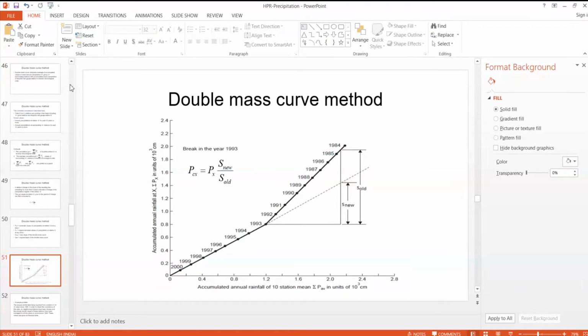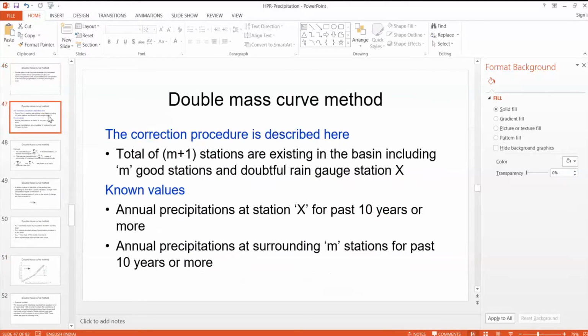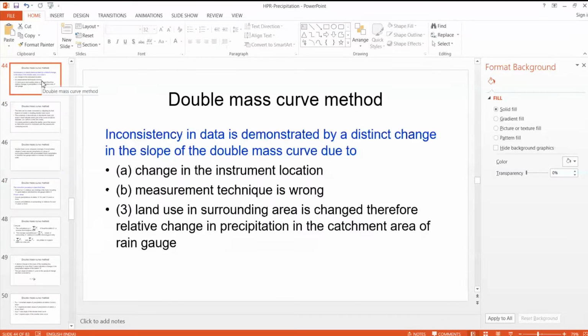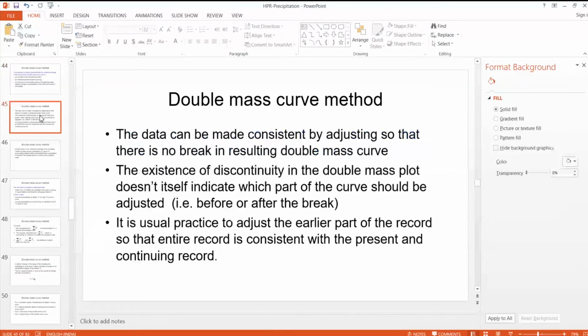We can make the data consistent by adjusting it so that there is no break in the resulting double mass curve. When we plot this double mass curve and there is an inconsistency, we can see a discontinuity in the line.